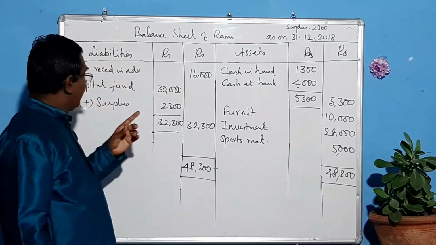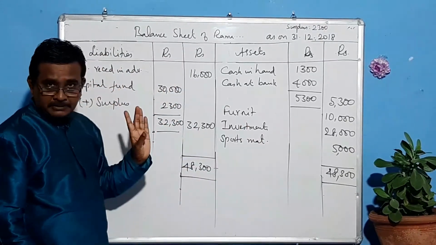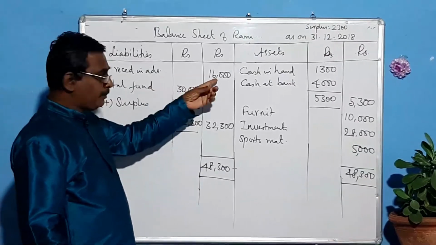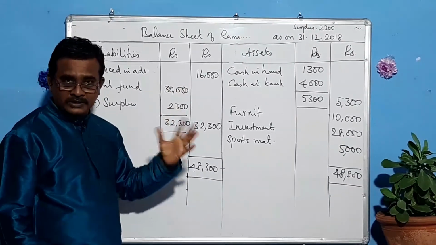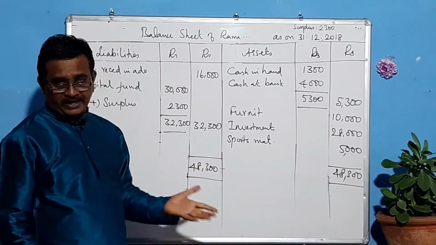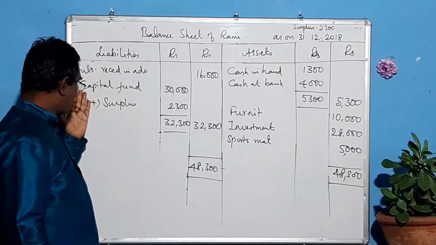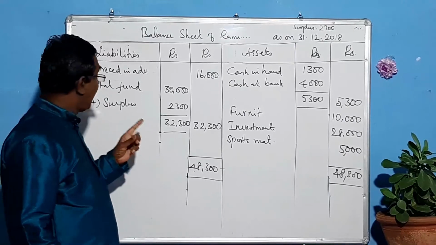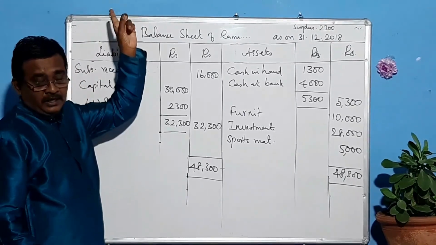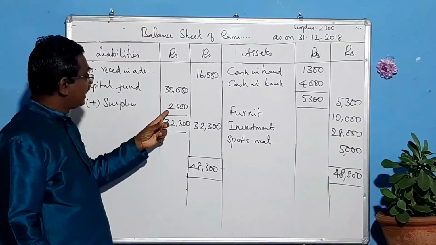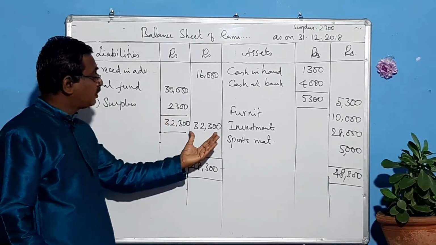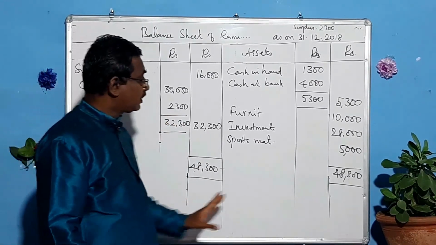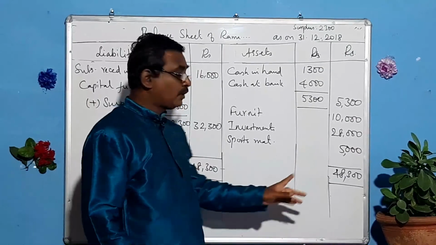Here we come to this side. Subscription received in advance is a liability, so it is shown here. There are no other liabilities, no funds are given. So we have to come to the capital fund. With that capital fund, we have to add the surplus, and this surplus is taken from the income and expenditure account. That comes to 2,300. On the whole, 32,300. The total comes the same, and the account tallies.